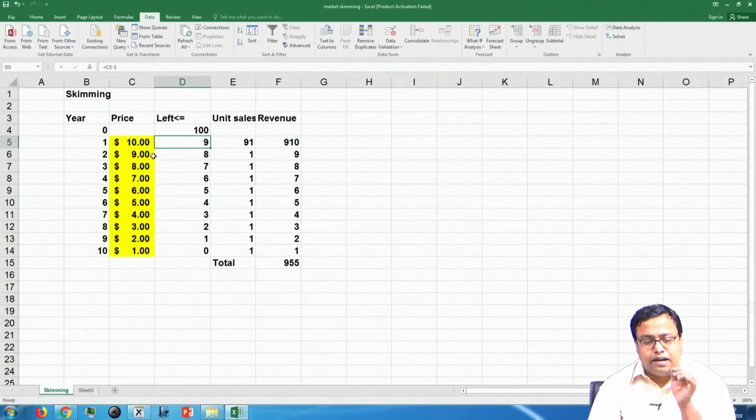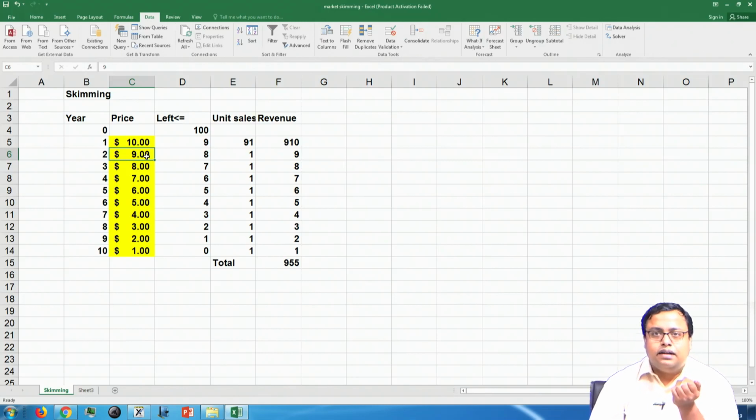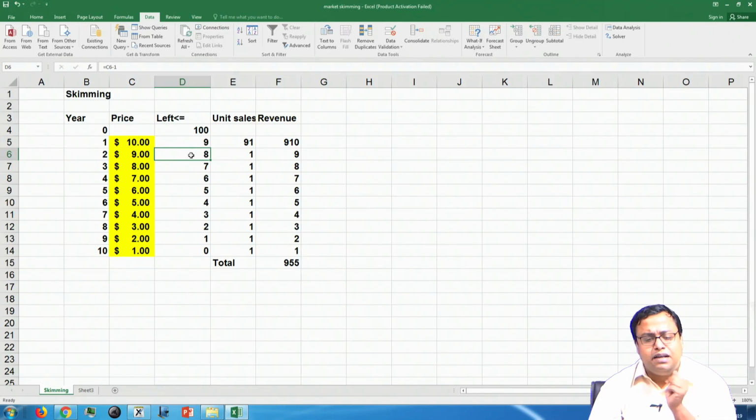And then for the next one, $9, how many persons will actually buy at $9? 91 minus 1, basically 90 persons will buy, but out of them 91 persons have already bought it. So, 92 persons will buy at $9. 91 persons have already bought it, so 1 person is buying.